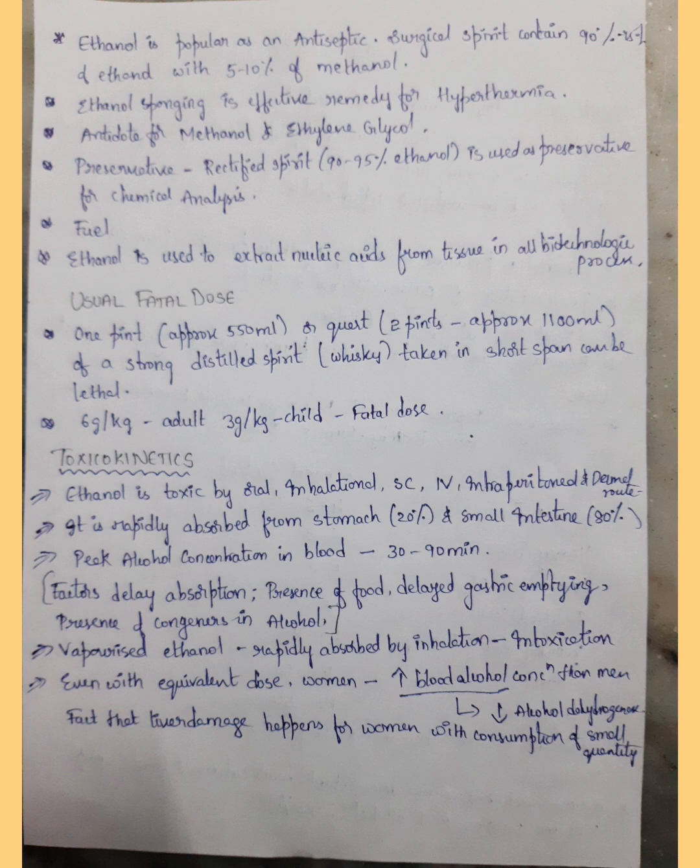It has antiseptic property. Surgical spirit we use nowadays contains 90 to 95% ethanol with 5 to 10% methanol. Ethanol sponging is an effective remedy for hypothermia. Hypothermia can be treated by ethanol sponging, and ethanol is an antidote for methanol and ethylene glycol. I already mentioned in the previous video, for methanol poisoning we use ethanol, as ethanol is metabolized by the same enzyme, alcohol dehydrogenase. So it is used as an antidote for methanol and ethylene glycol.